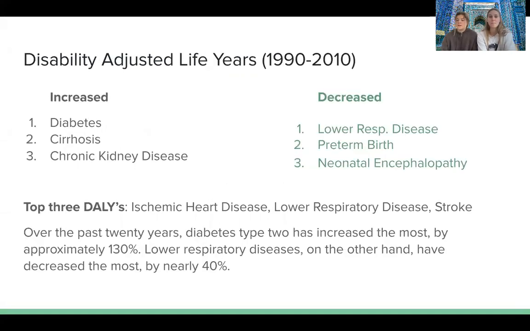Looking at the disability adjusted life years in these two years, the 1990s through 2010, some of the conditions that we saw that increased were diabetes, cirrhosis, and chronic kidney disease. One of the trends that you see with these diseases, as vascular diseases increase, you get a lot of comorbidities. For instance, with diabetes, especially type 2 diabetes, your blood is getting thicker and more sugary.